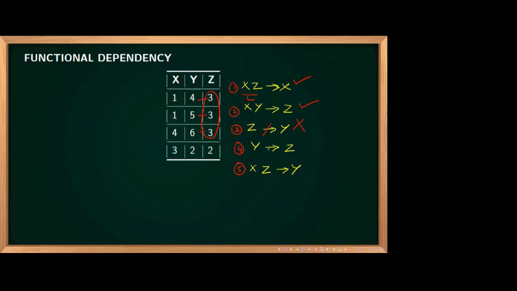What about Y determines Z? Nothing is repeating. 4, 5, 6, and 2. Nothing is repeating. So Y determines Z is always correct. And XZ determines Y. 1 and 3, repeating. If it is repeating, Y has to repeat. 4 and 5, it is not repeating. So XZ determines Y is wrong.